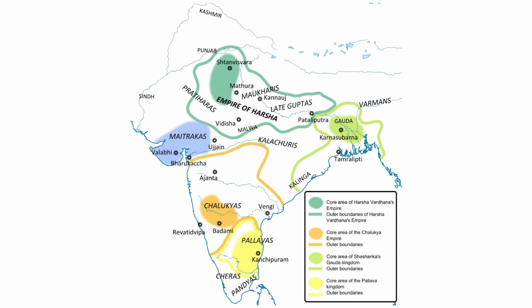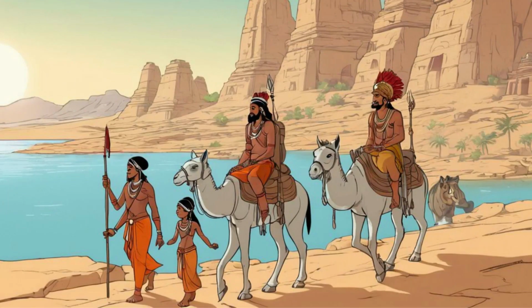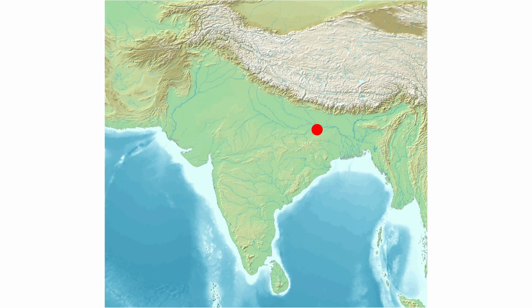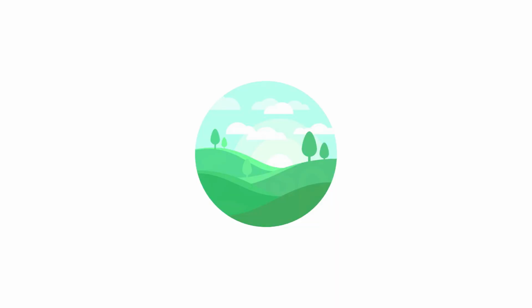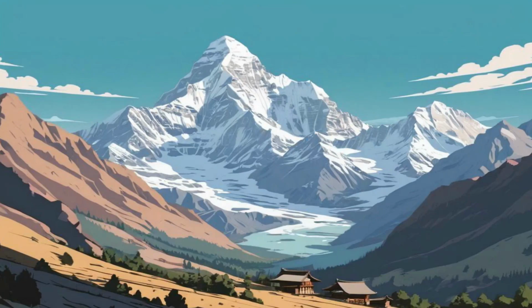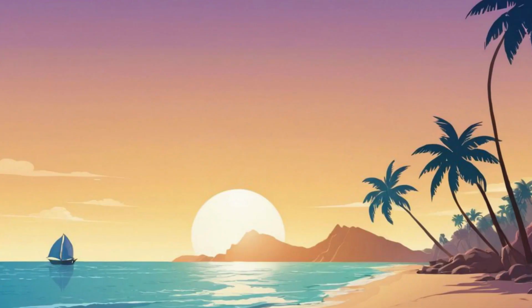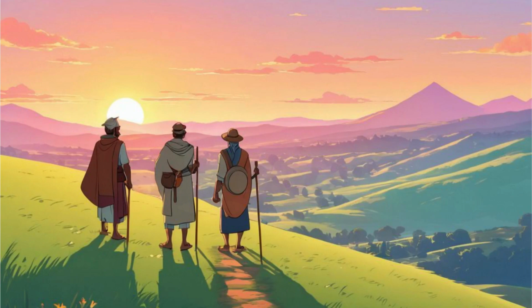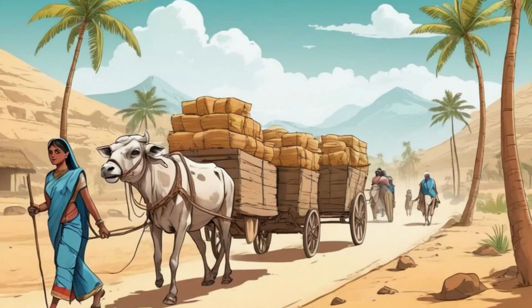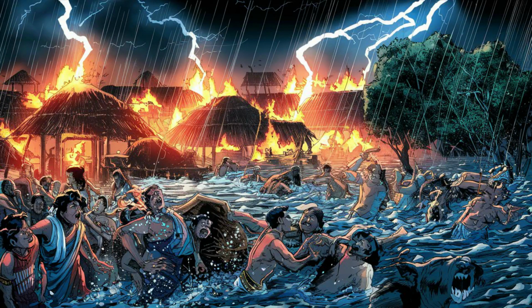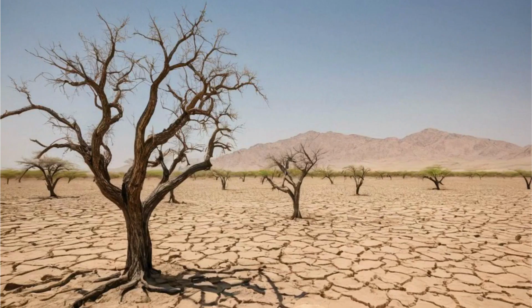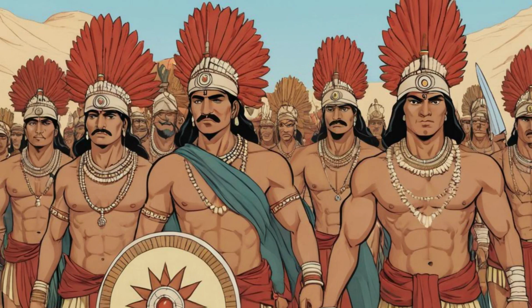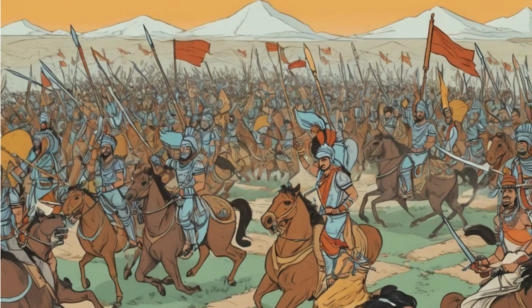Kingdoms were set up in other parts of the country as well. Throughout, people traveled from one part of the subcontinent to another. The hills and high mountains, including the Himalayas, deserts, rivers, and seas, made journeys dangerous at times, but never impossible. So men and women moved in search of livelihood, as also to escape from natural disasters like floods or droughts. Sometimes men marched in armies, conquering others' lands.